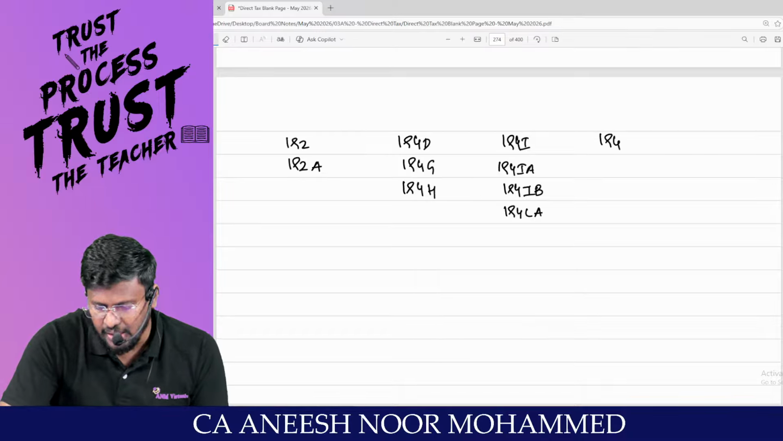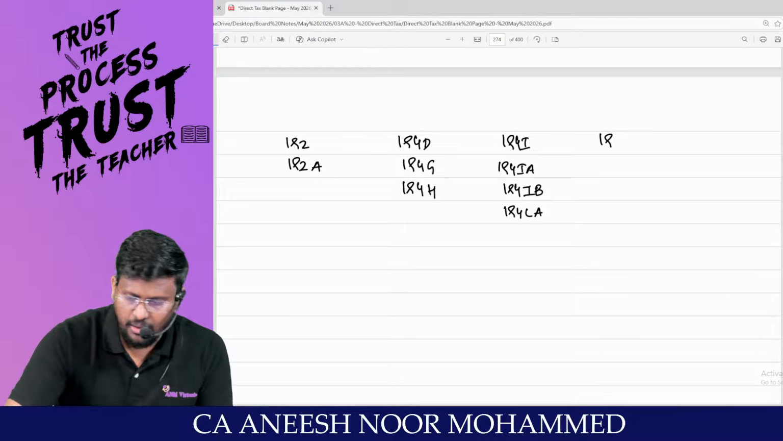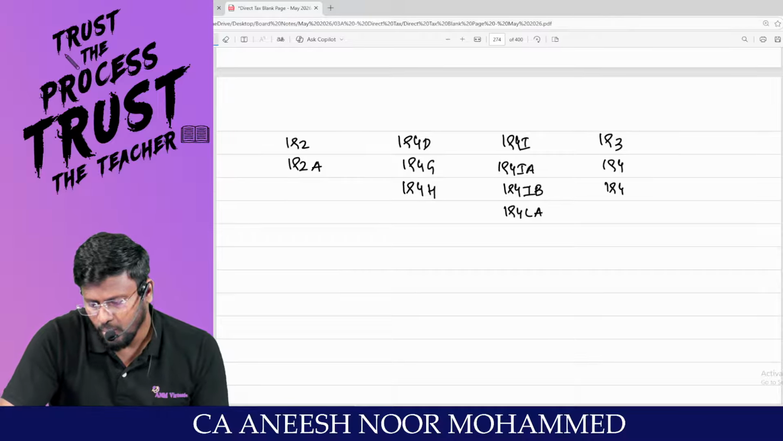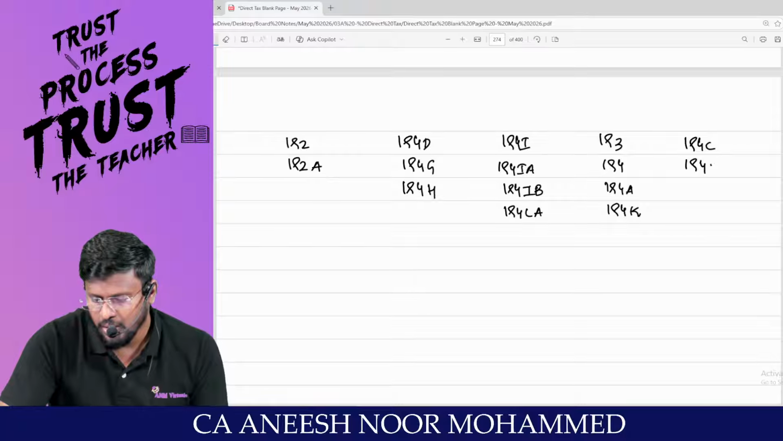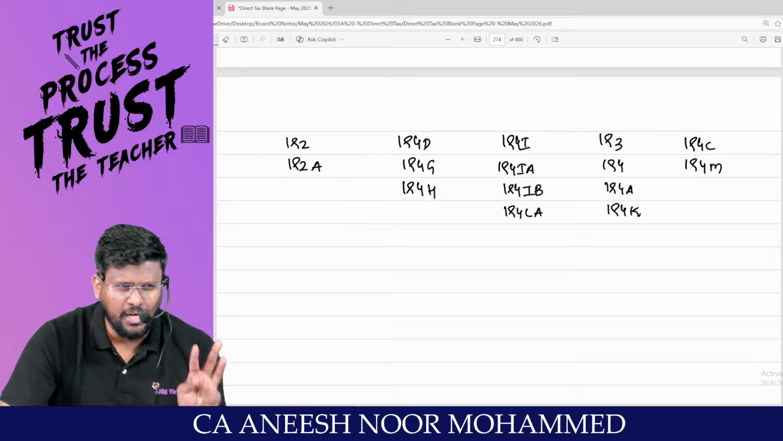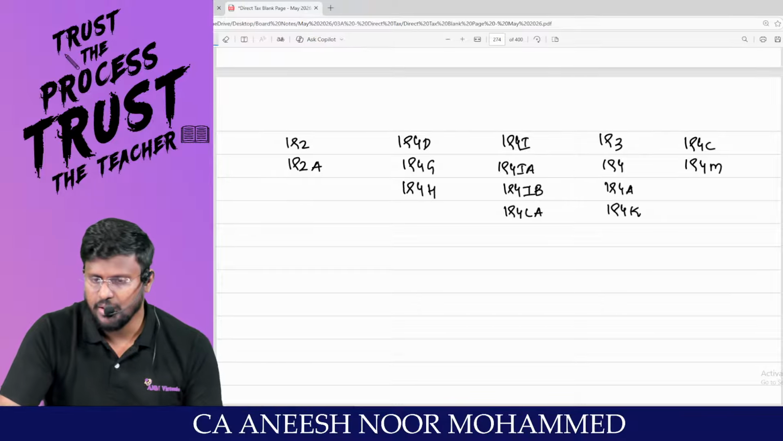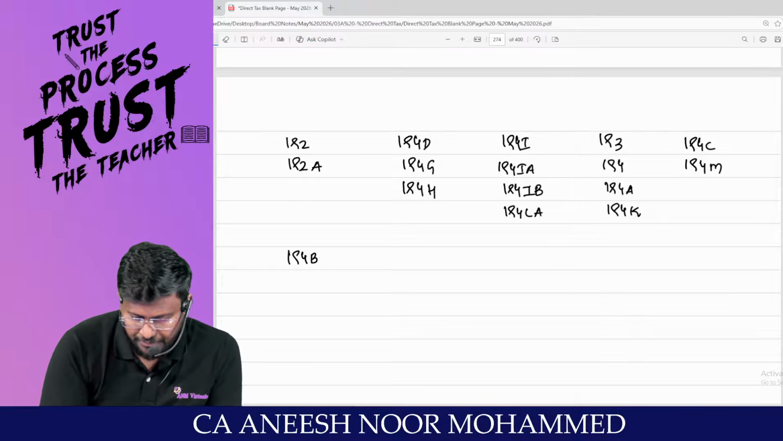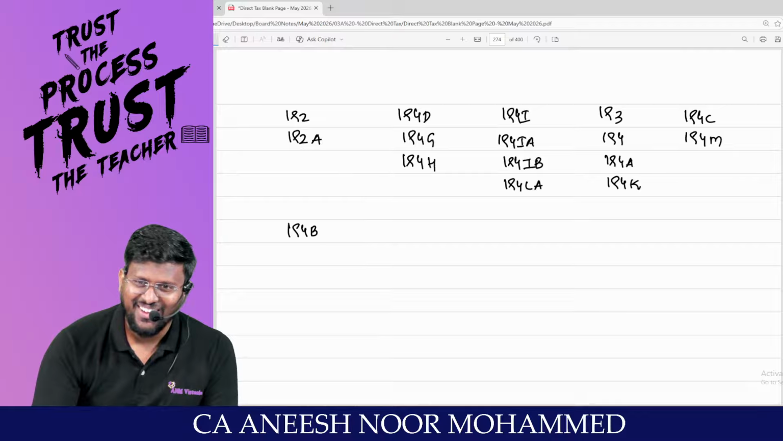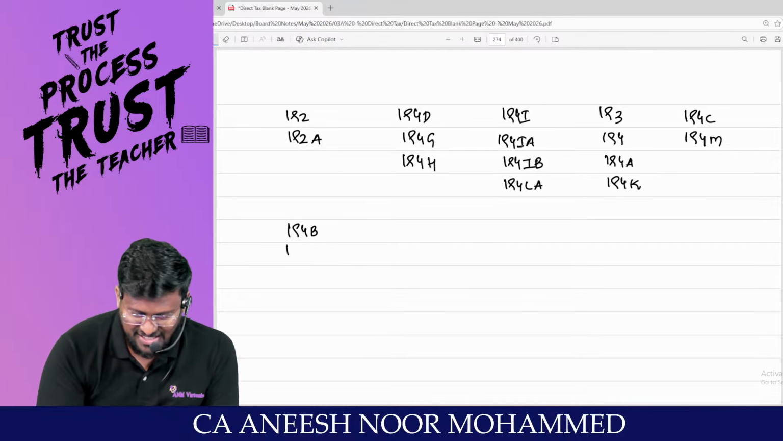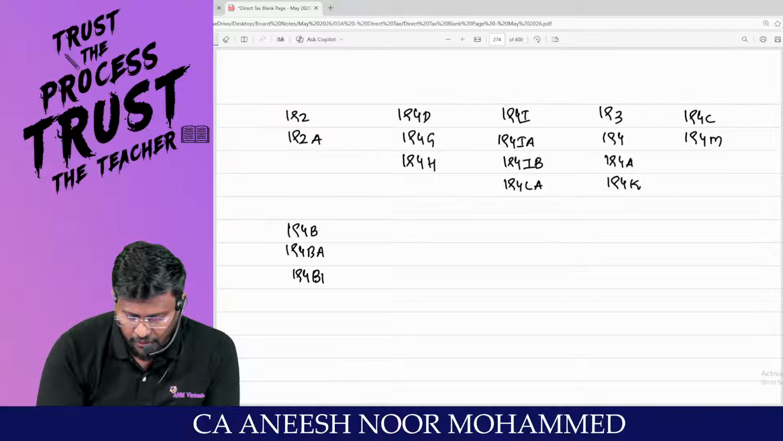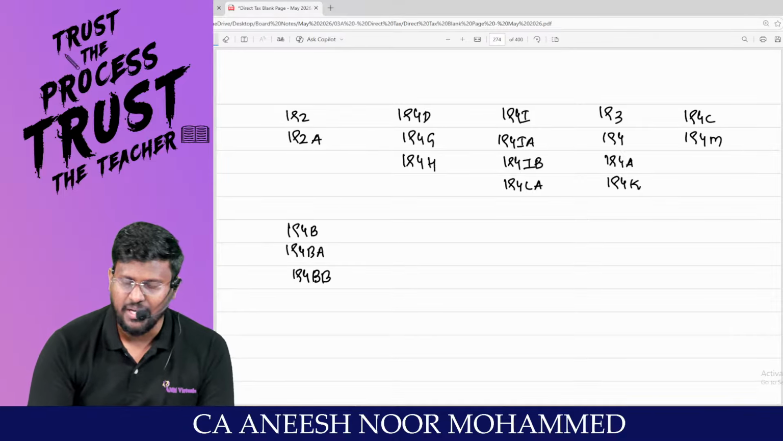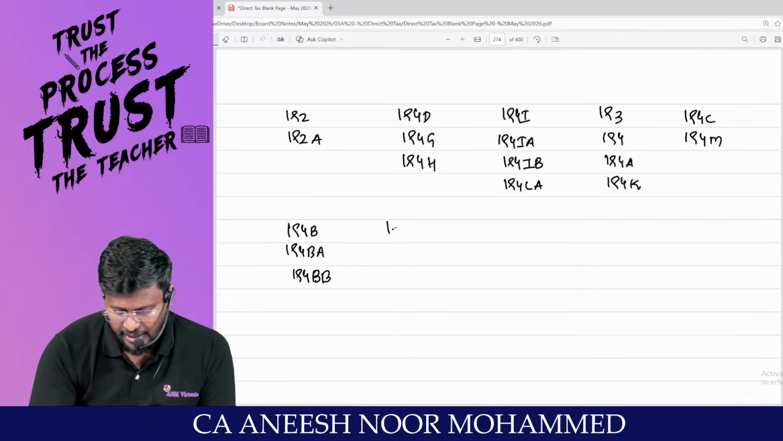Sir, what is 193? Interest on securities. 194, 194A, 194K, income in respect of units. 194C, payment to contractor or subcontractor. 194A, a mix of how many sections? 3 sections. 194B, winning from lottery, crossword puzzles. 194BA, online money gaming, online games. 194BB, winning from horse races. Winning from? Super, sir. The next one, sir.